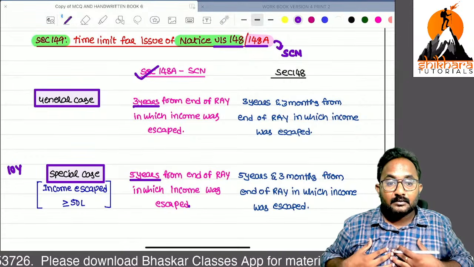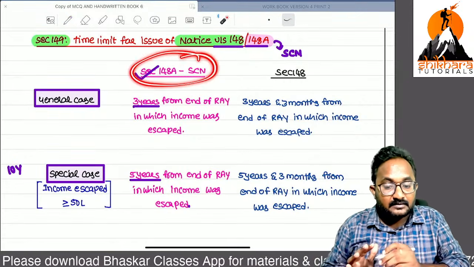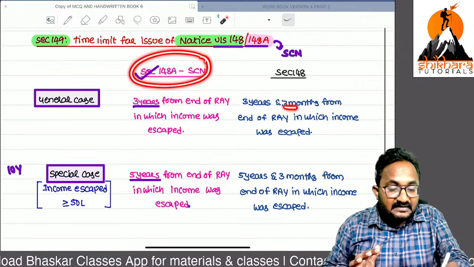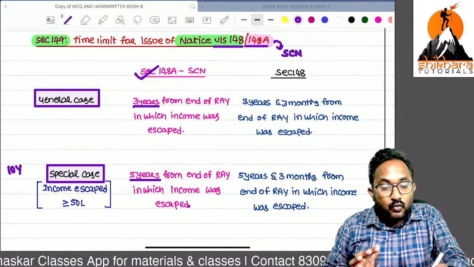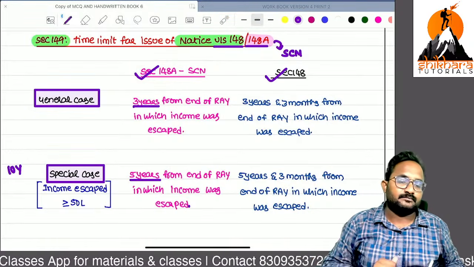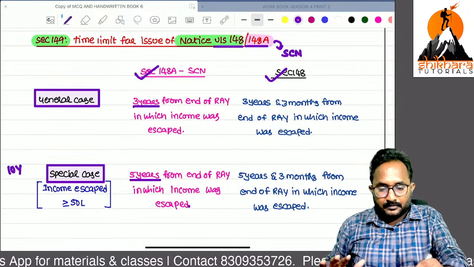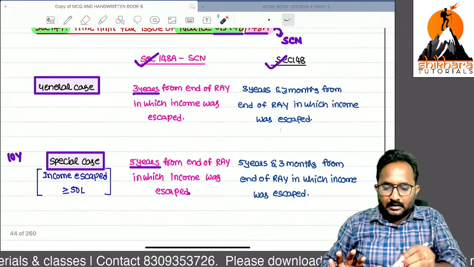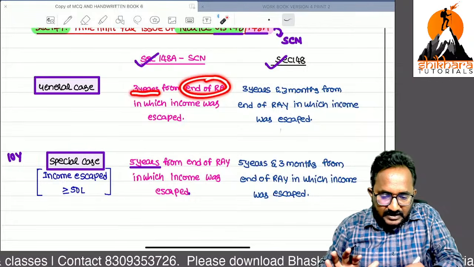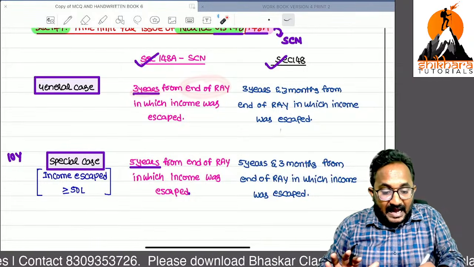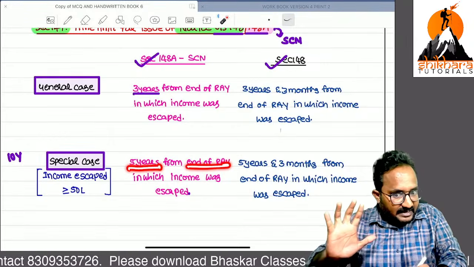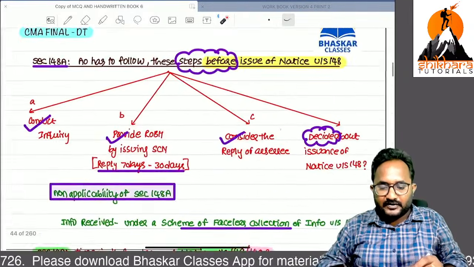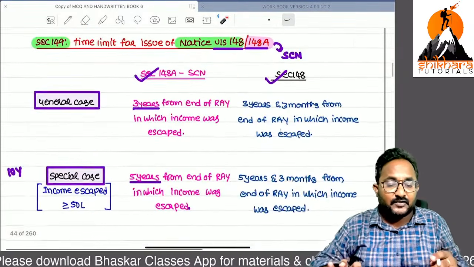Remember these time limits for the so-called notice. After giving the so-called notice, in the next 3 months you can issue the 148 notice. So first, if income has escaped in any year, from the end of the relevant assessment year within 3 years, or within 5 years, you have to issue the so-called notice. After sending the so-called notice, we are expecting the reply, usually 7 to 30 days, but wait for 3 months.